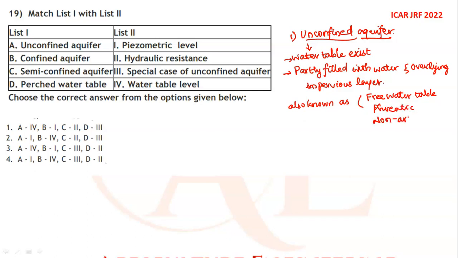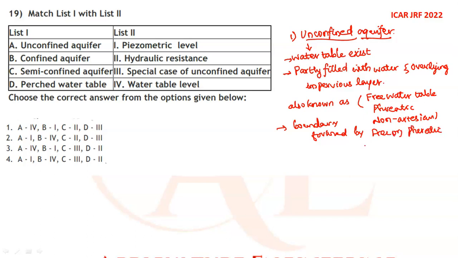The boundary of an unconfined aquifer is formed by the free or phreatic water table. So A matches to 4.